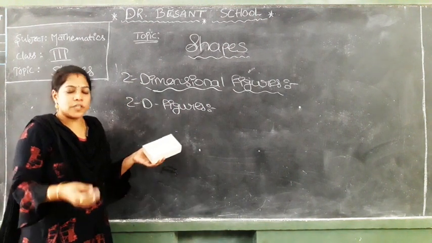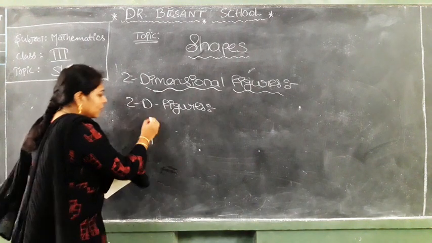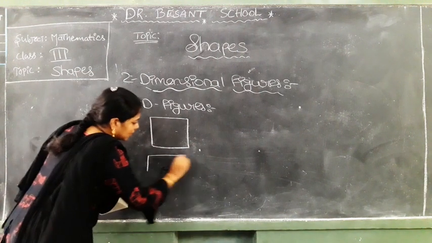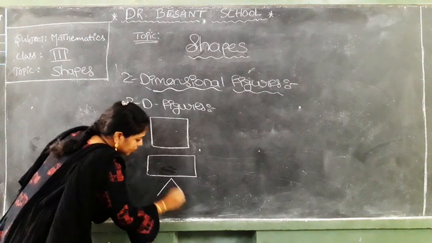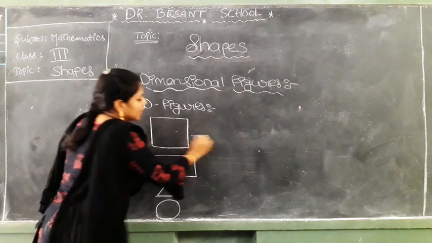In our real life we are observing so many types of figures. We are taking what the 2-dimensional figures are. First one is square, rectangle, next one is triangle, and next one is circle.